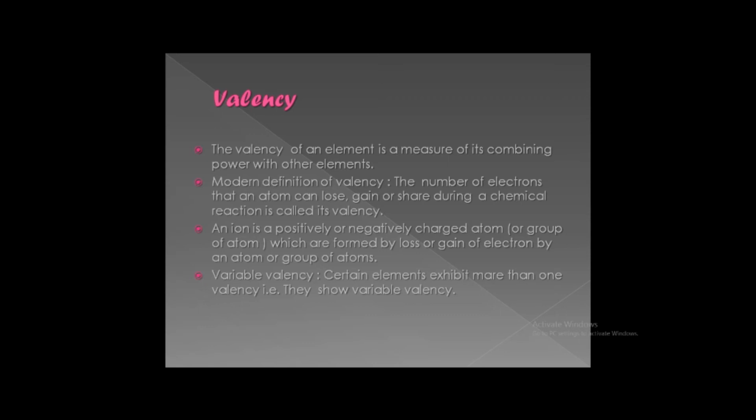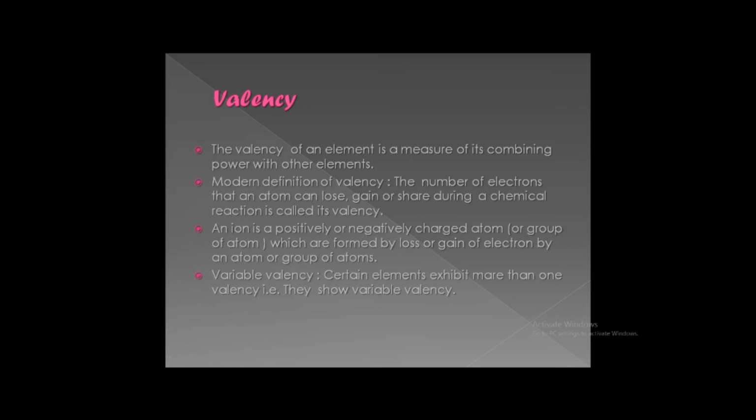Take the case of aluminium. Aluminium's atomic number is 13. Its electronic configuration is 2, 8, 3. Aluminium removes 3 electrons from its outermost shell and gains 3 positive charges. Therefore, it will be called trivalent. Now, here we have done examples of elements which lose electrons, either 1, 2 or 3 electrons. We will have some cases where the element gains electrons.